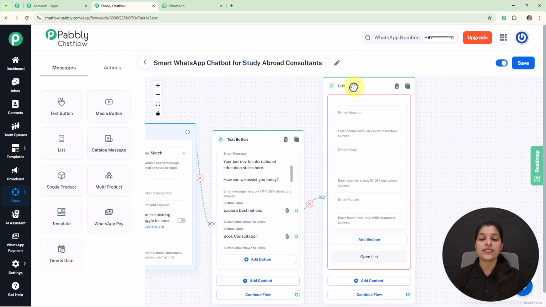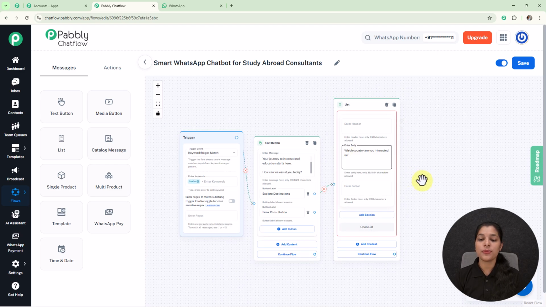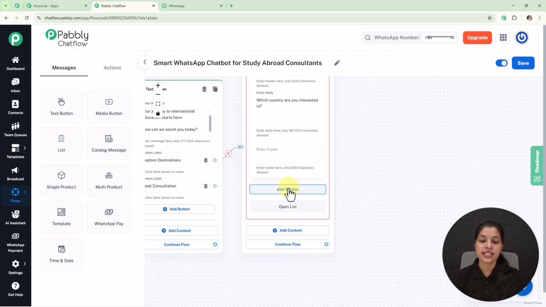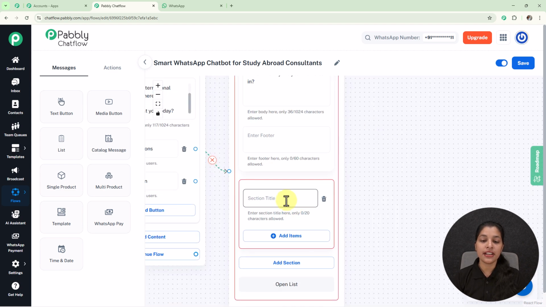So I'm going to provide the list of the countries. For that I have selected this list node, and here it is asking me to enter header, body and footer for the list. So now I'm going to just provide the body. Here I have provided this body to my list. Now I am going to add some items. For that we first have to create a section by simply selecting this add section, and here I am going to enter my section title as destination, and afterwards on this section I am going to add some items or some countries which my user can select.